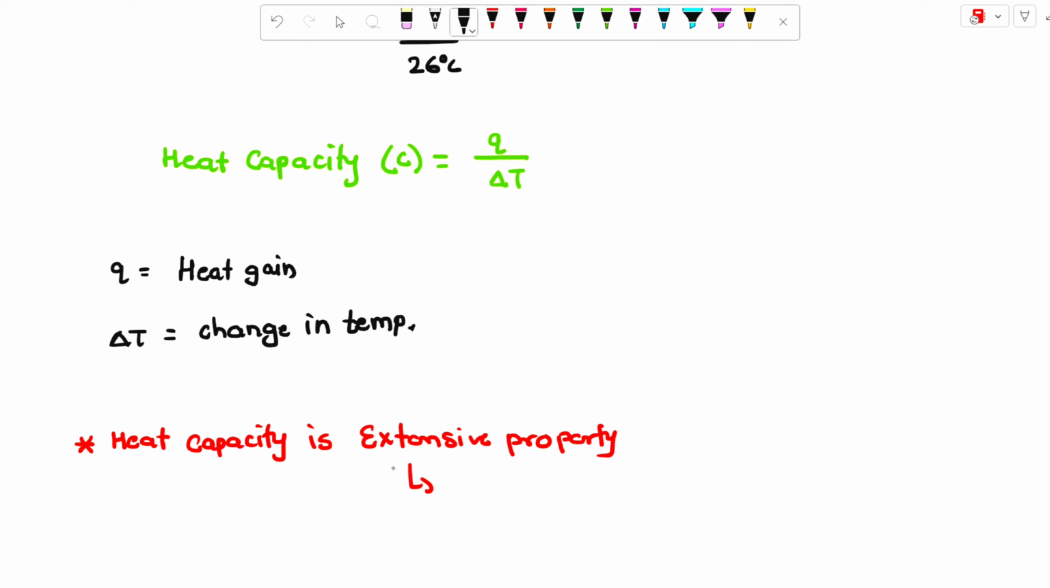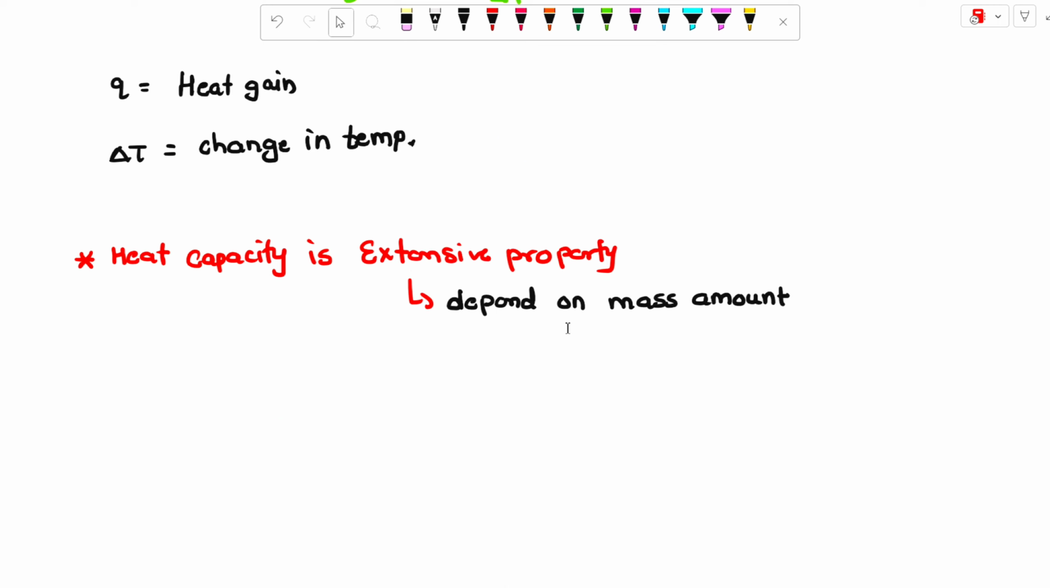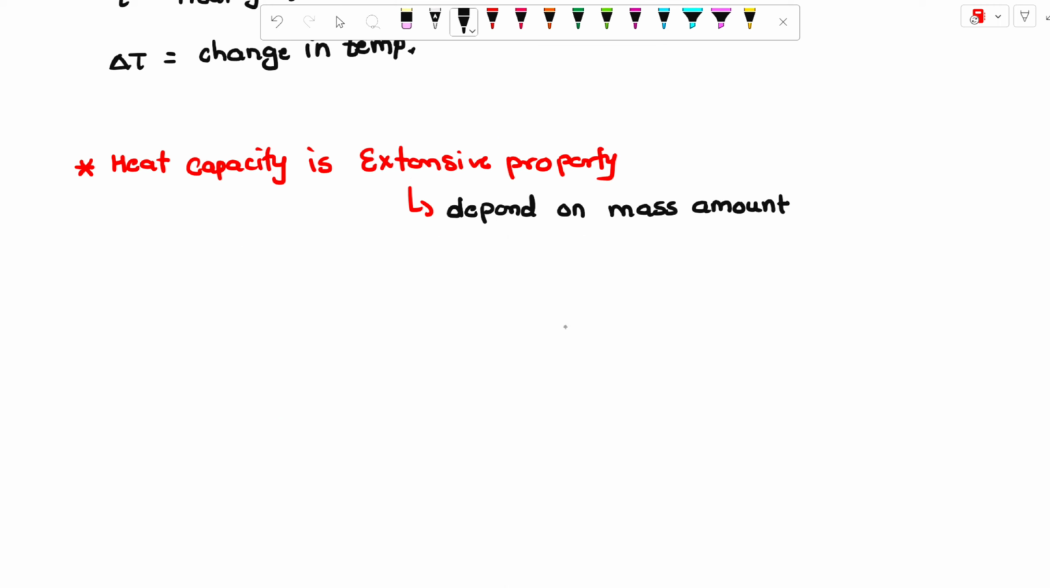Okay, what is the meaning of extensive property? The meaning of extensive property is the property which depends on the mass amount. Why is heat capacity an extensive property? Suppose we take one example of heat capacity.